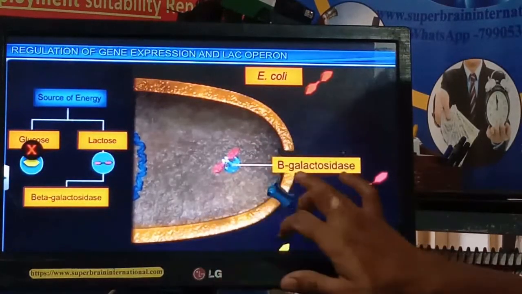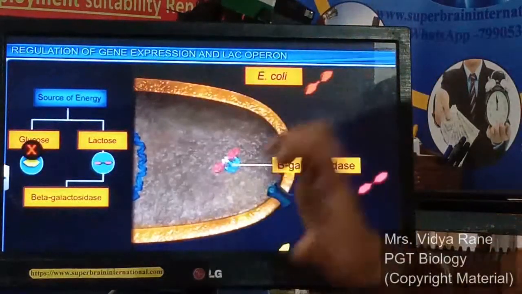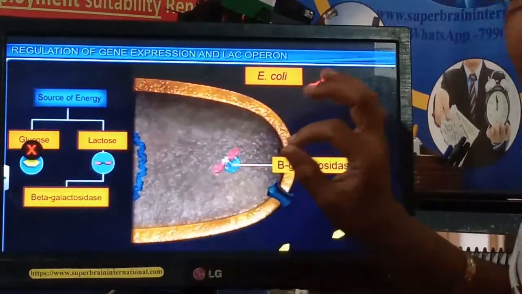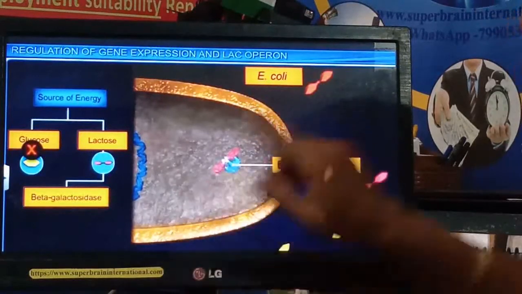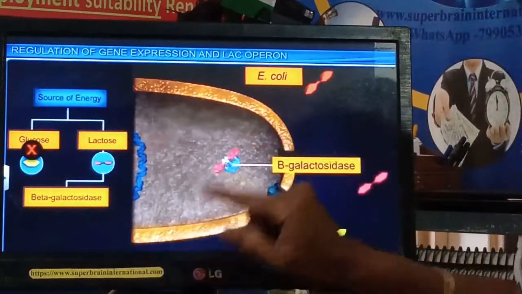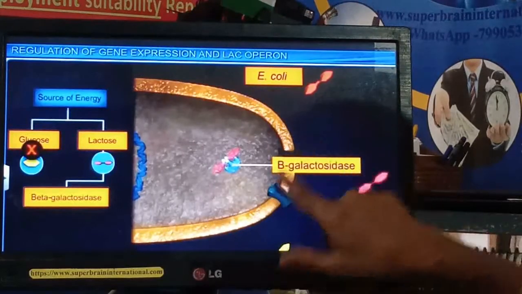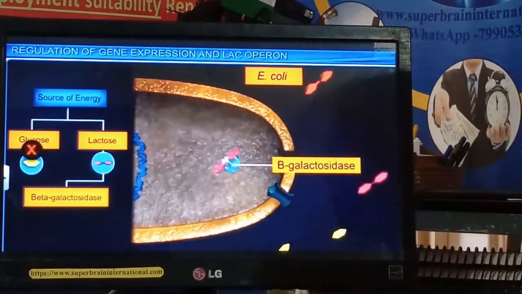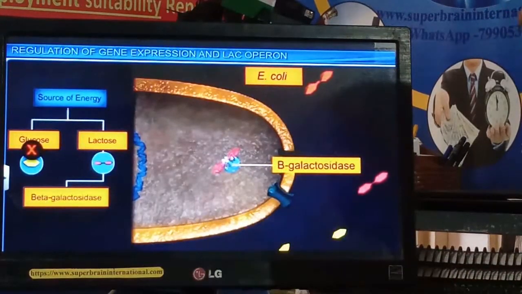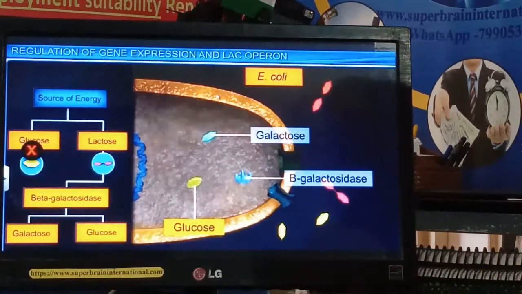Now the expression of this enzyme, that is, the expression of the gene which prepares this enzyme, is regulated by the presence of lactose. If lactose is present, then and only then will this gene be expressed in the form of the enzyme beta galactosidase. Lactose will be digested and energy is provided to the E. coli. If glucose is there, there is no need to prepare this enzyme.